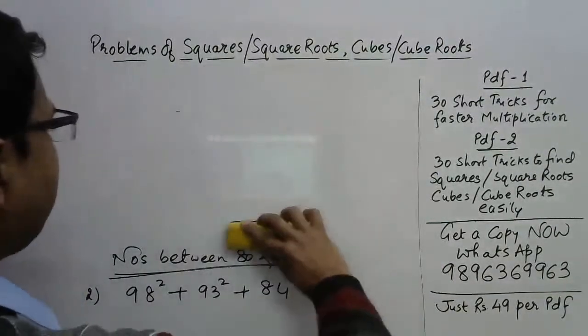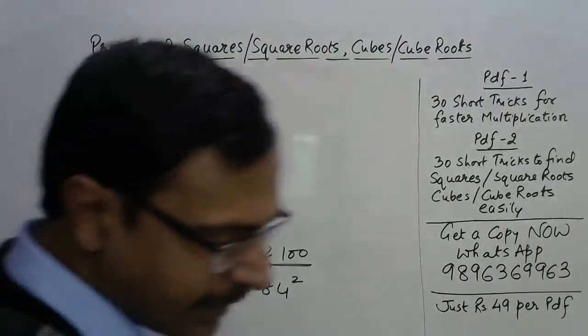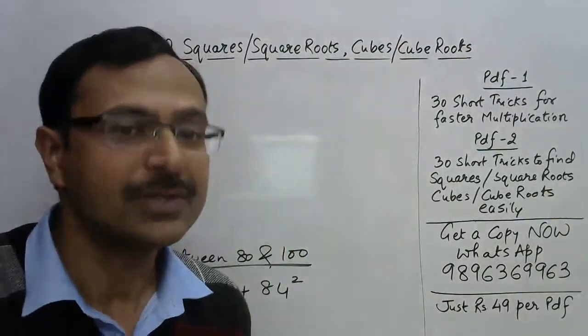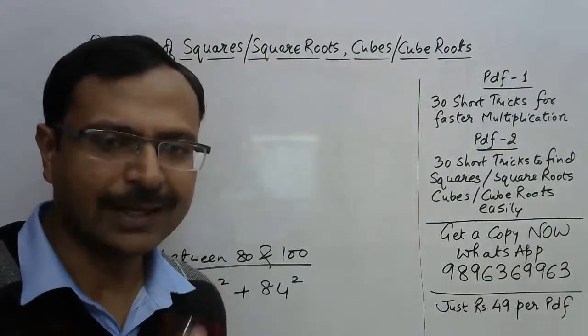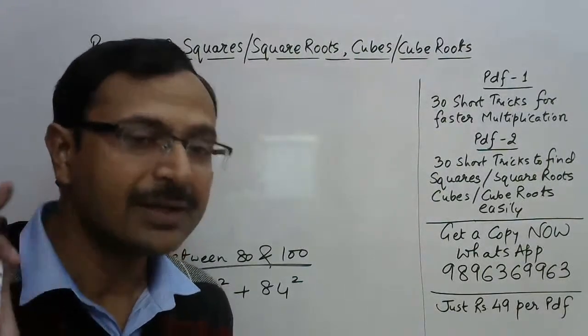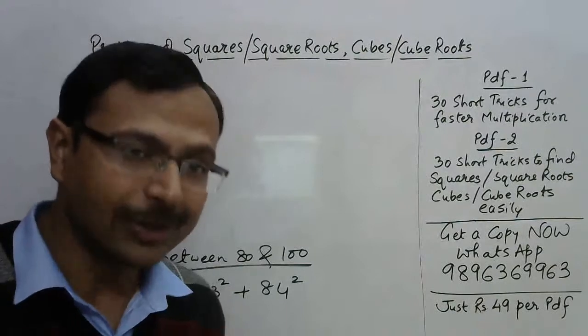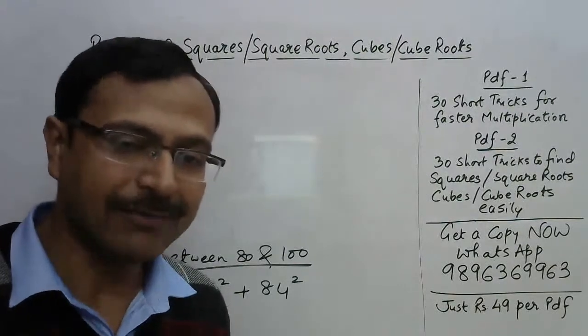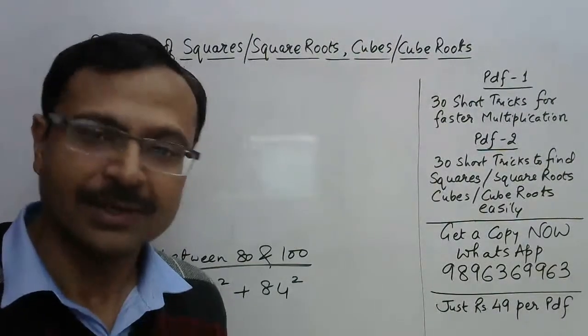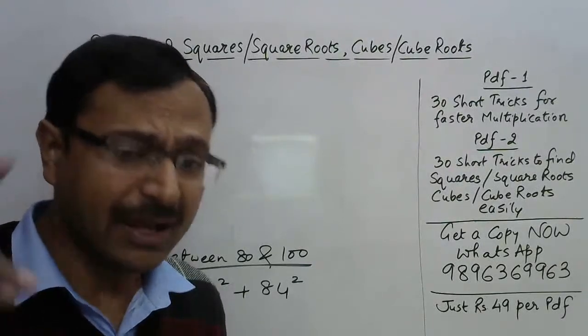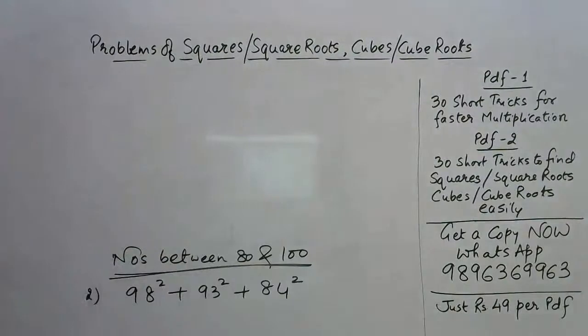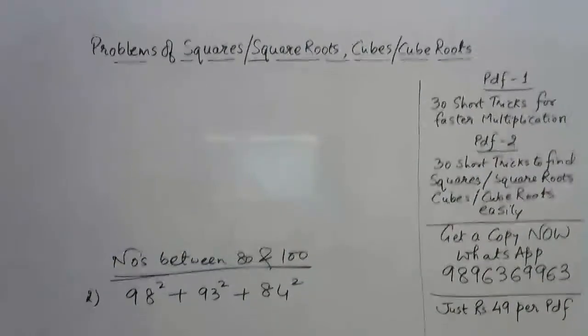If the numbers lie between 80 and 100, then it becomes very easy to find the squares. Obviously, if you know vertically and crosswise method, nothing like it. That is one step solution of all the squares. So whatever methods you want to practice, vertically and crosswise stands out. And that is the method everybody should know. Okay, I will not do it through vertically and crosswise.